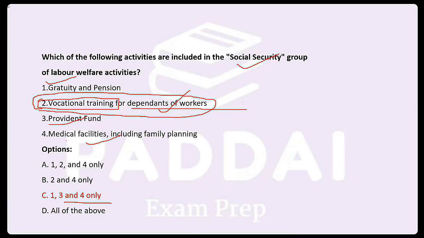Now, the error with this question is that the question is not specifically mentioning the author. So I will let you know the author according to whom. I'm so sorry. Okay. Moving to the next question.